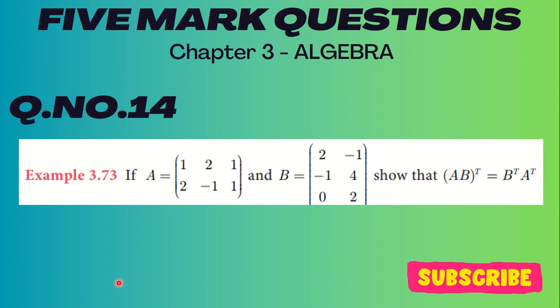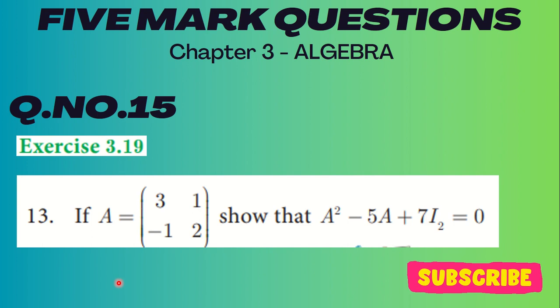Next one is A is equal to 1 2 1 and 2 minus 1 1, B is equal to 2 minus 1 minus 1 4 0 2. That is, AB transpose is equal to B transpose A transpose. It's example 3.73. Let's go to the 15th and final one.